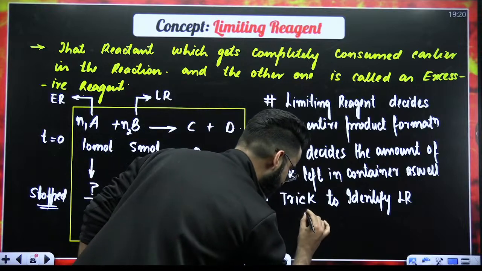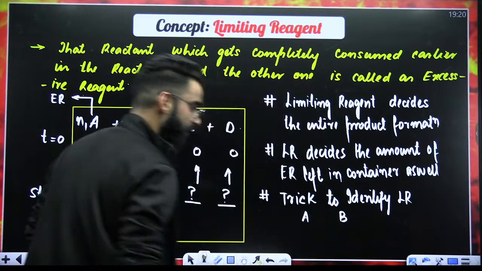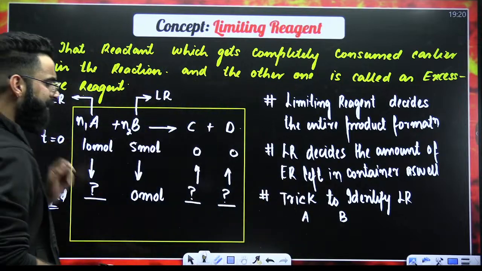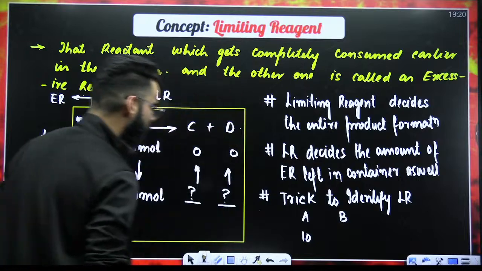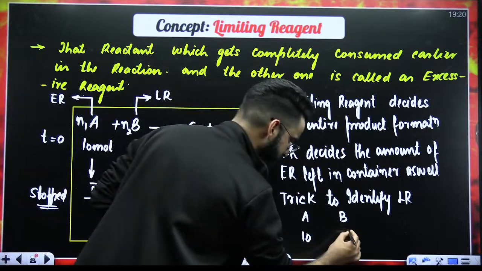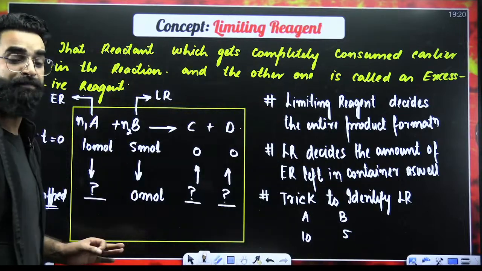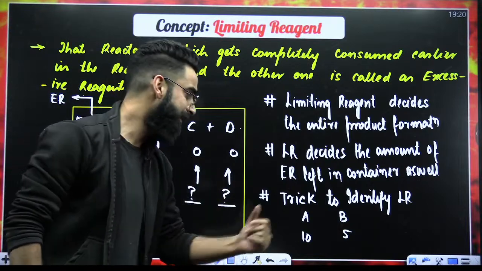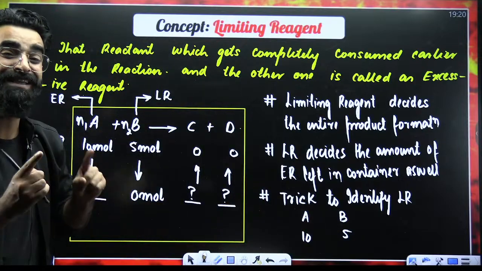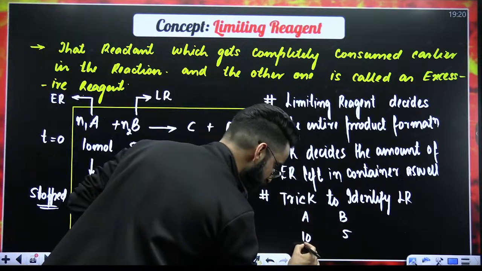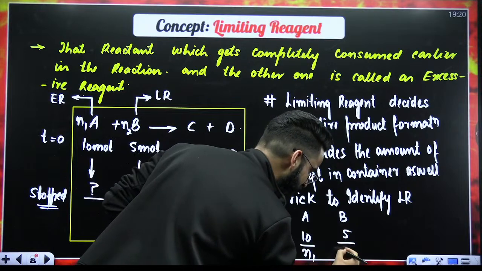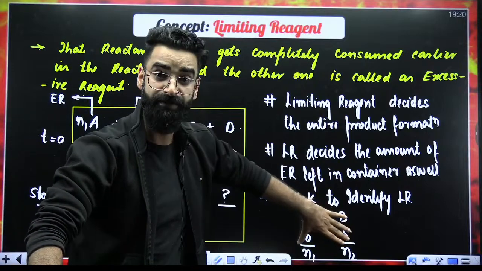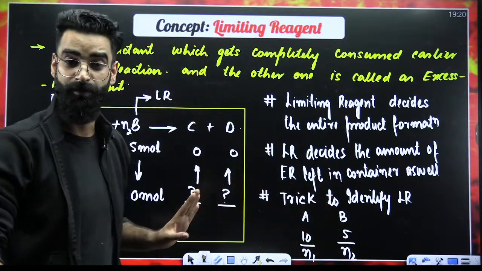See, you have got two reactants, A and B, right? How many moles of A do we have in the beginning? 10. How many moles of B we have in the beginning? 5, right? What am I supposed to do? I am supposed to divide the given moles of reactants by their respective stoichiometric coefficients. So 10 divided by N1, 5 divided by N2.